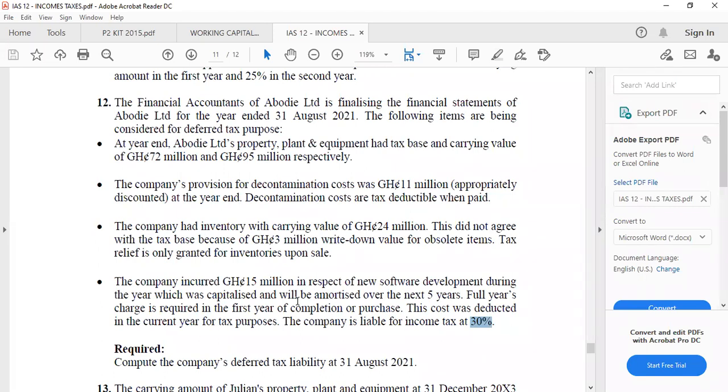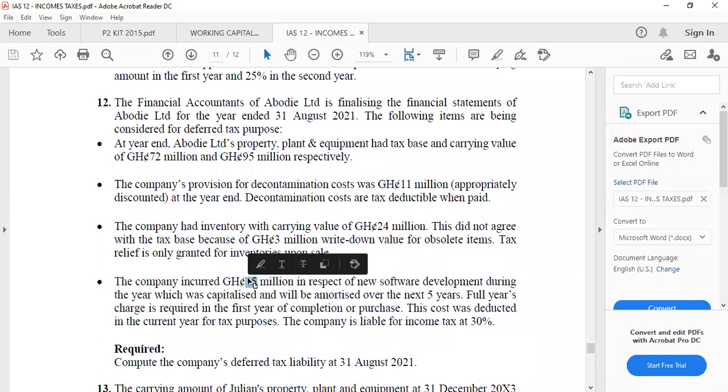So in this case, this particular one will be an expense because you have already enjoyed the 15 million. Since you are keeping it, you have written 3 million out already, remaining 12 million. This 12 million that you are keeping, the tax authority will not consider them again. If you are writing it against your profit, the tax authority will not consider that. They are going to charge you tax on it.